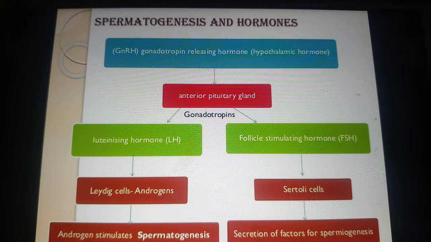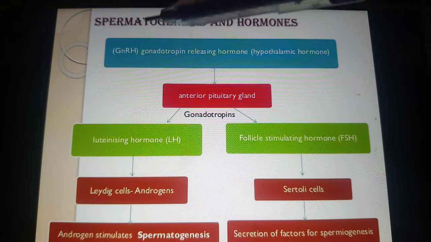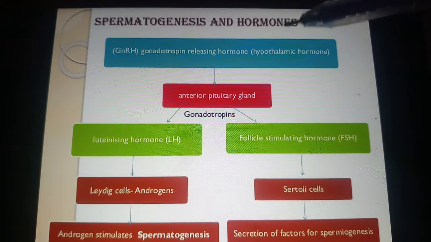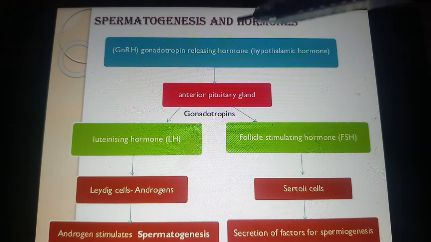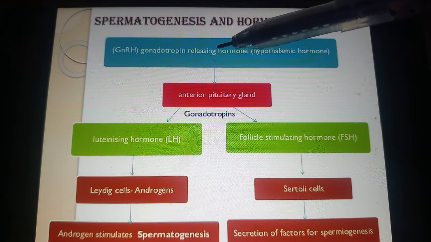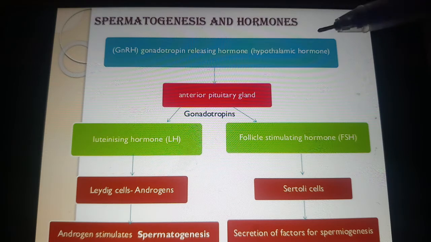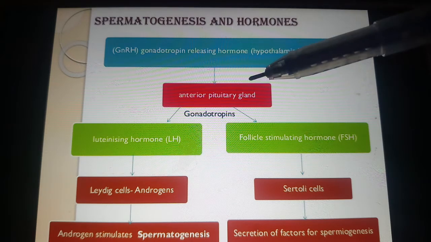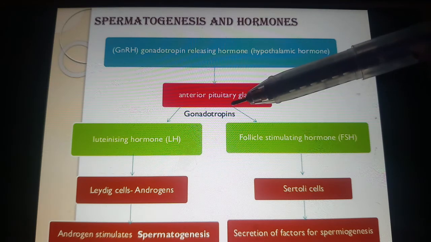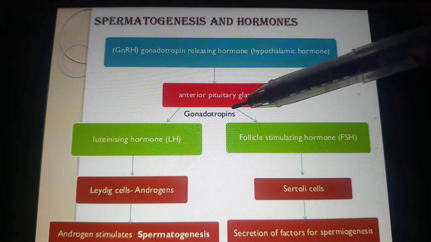You know that our hypothalamus will secrete GnRH, meaning gonadotropin releasing hormone. These releasing hormones regulate, acting like a master gland, and the anterior pituitary gland secretes 2 types of gonadotropins.